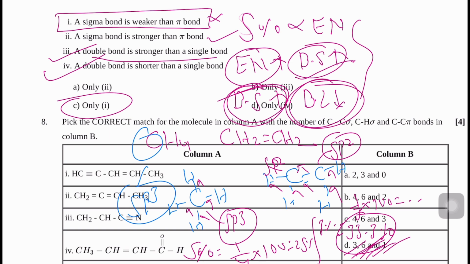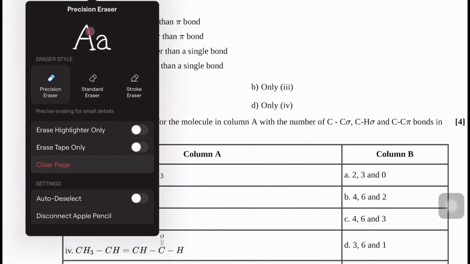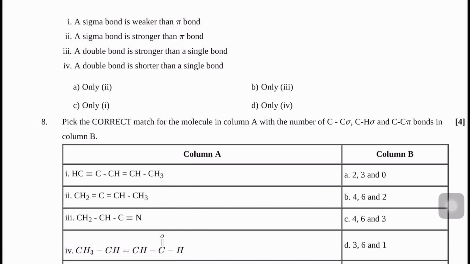After that, next question. The next question is very simple. Pick the correct match of molecules in column A with the number of carbon-carbon sigma bonds, carbon-hydrogen sigma bonds, and carbon-carbon pi bonds. We just need to check. Here I can write for the first one: CH≡C-CH=CH2.